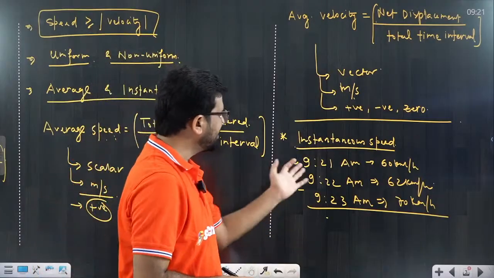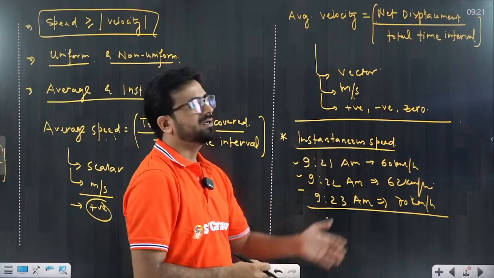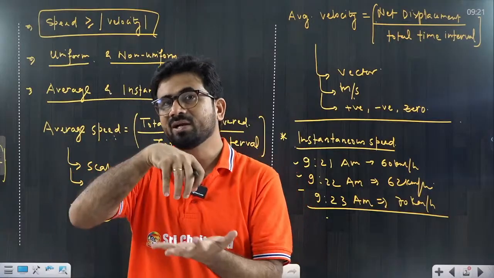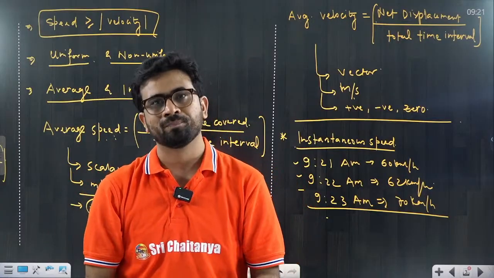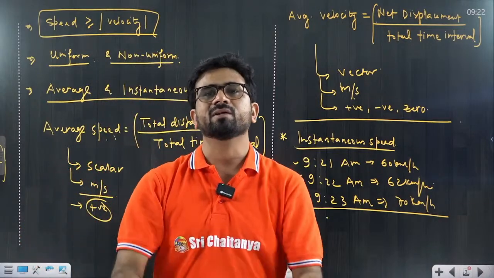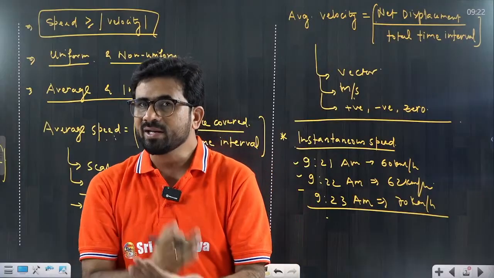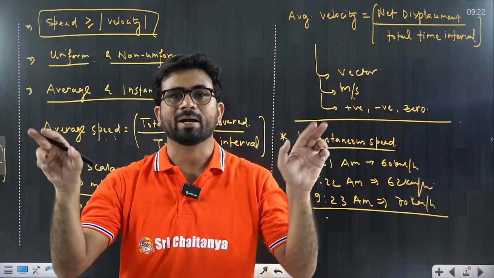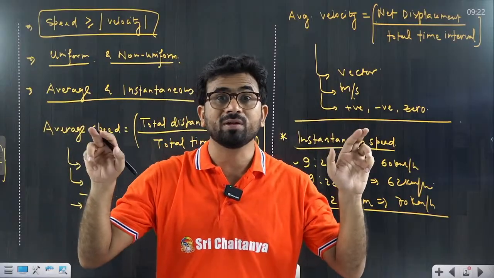So instantaneous speed is defined. Similarly, instantaneous velocity is nothing else but instantaneous speed with direction. That means the magnitudes of instantaneous speed and instantaneous velocity are always equal.